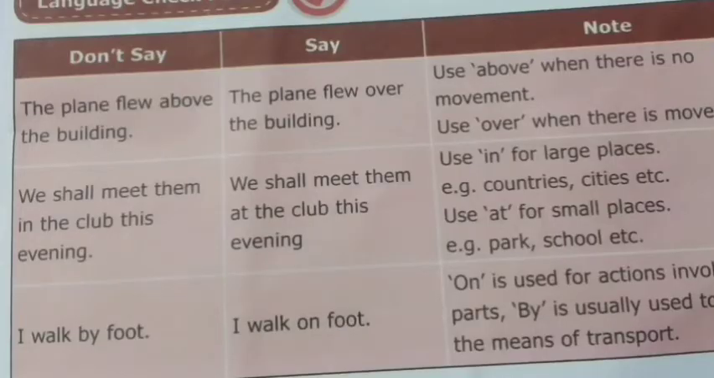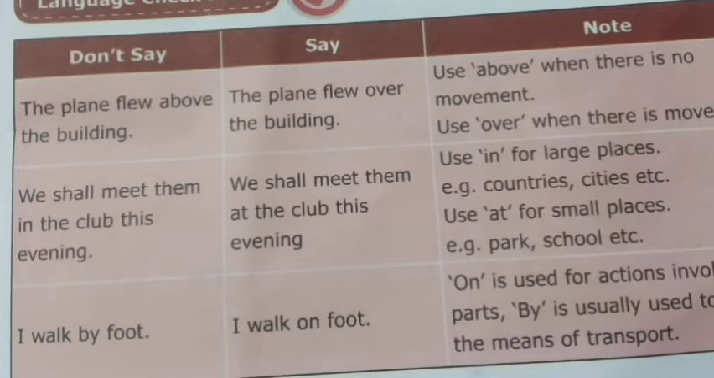Next, language checkpoint you see. Listen carefully. You should not say the plane flew above the building, because the plane is a moving thing. So we should not use the word above. Instead of above, we should use over. The plane flew over the building. The note is also given there. Use above when there is no movement. Use over when there is movement. So a plane is a moving thing, so we are using over.